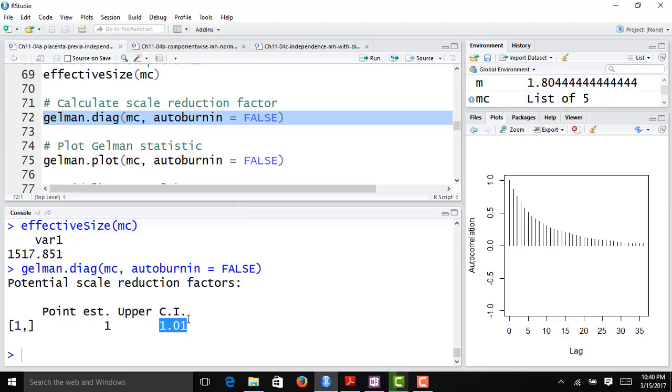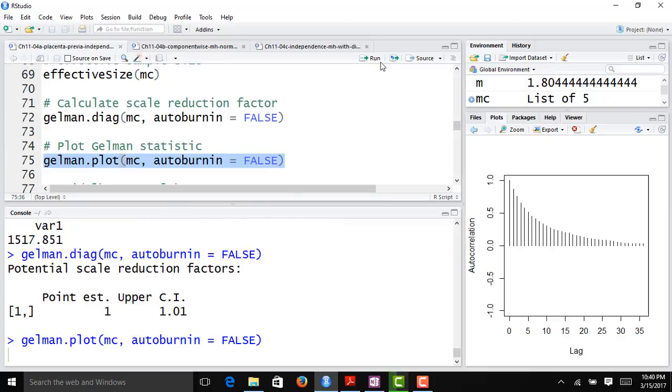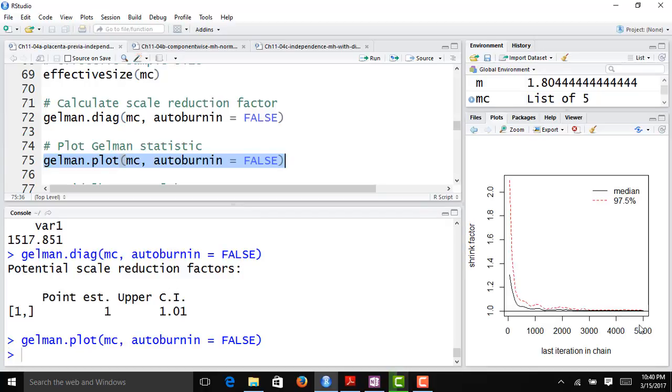According to the Gelman-Rubin diagnostic, our chains have converged to the same stationary distribution. You can also look at a plot of the Gelman-Rubin statistic as a function of iteration, which we'll do now. It computes the within variance, compares that to the between variance in the different MCMC chains, and plots that as a function of iteration number.